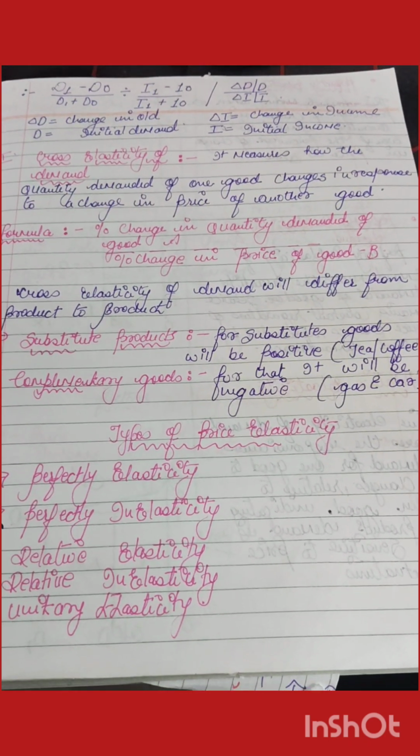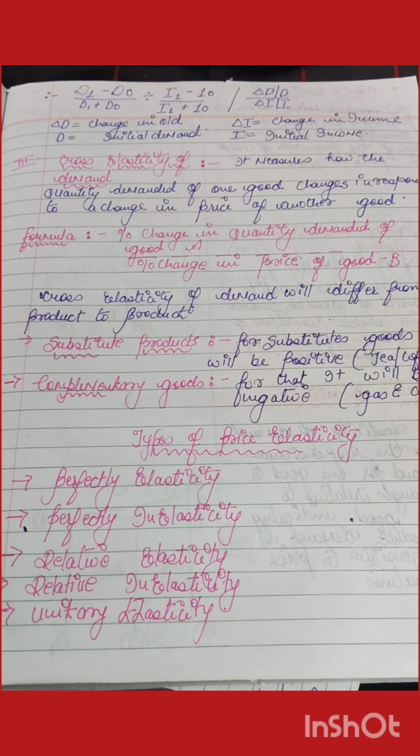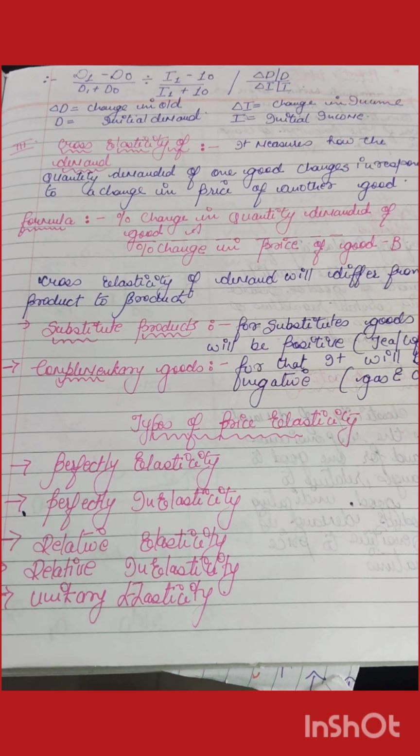And cross elasticity of demand, simply we can say, is about a product, for example, there are two commodities.